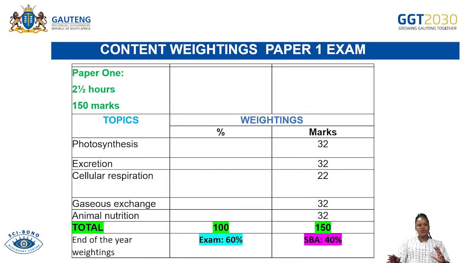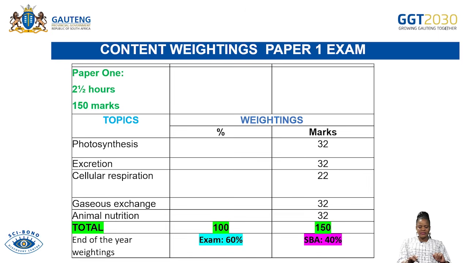Now, I want us to look into the structure of paper 1. Remember that at the end of the year, you will be writing 2 papers, paper 1 and paper 2. Paper 1 will be out of 150 and paper 2 will also be out of 150. Each paper will be 2.5 hours. Today's focus is on the topics assessed in paper 1. There are 5 topics which are assessed in paper 1.